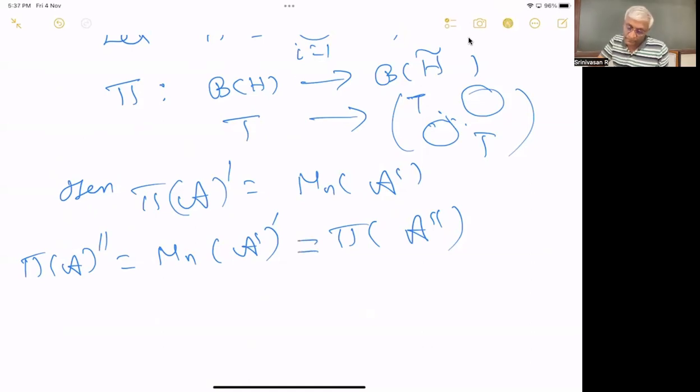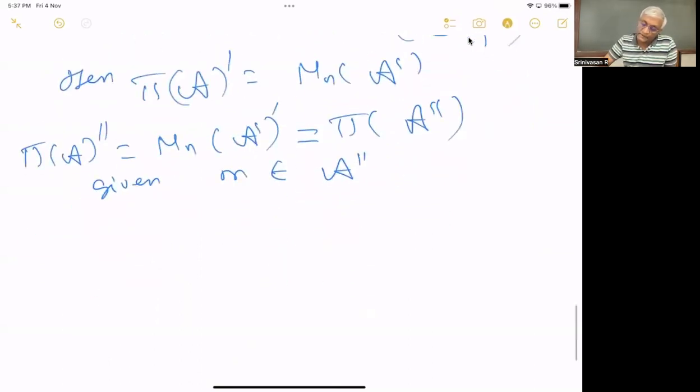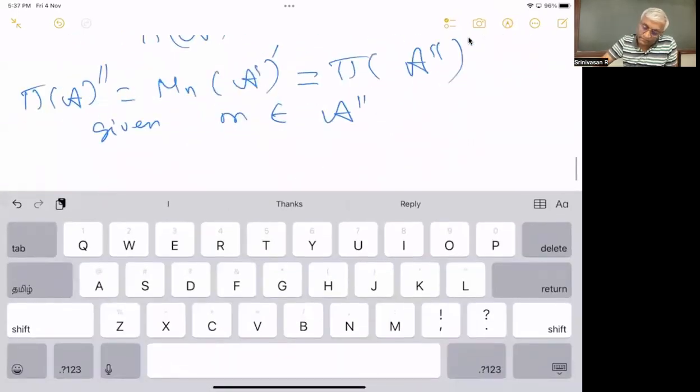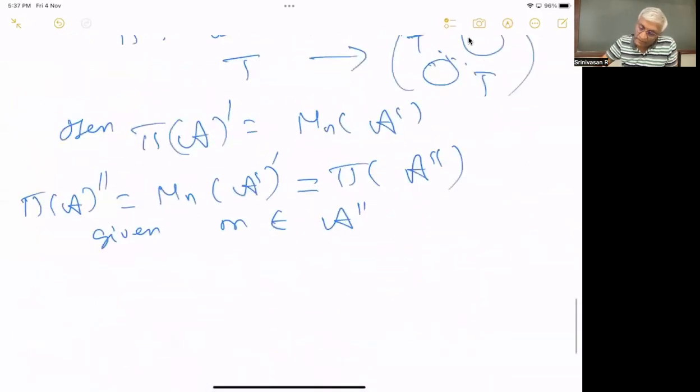So now, given M in A double commutant, pi of M is in pi of A double commutant.